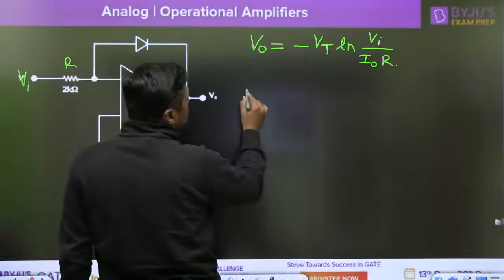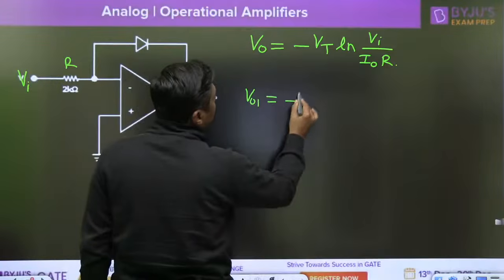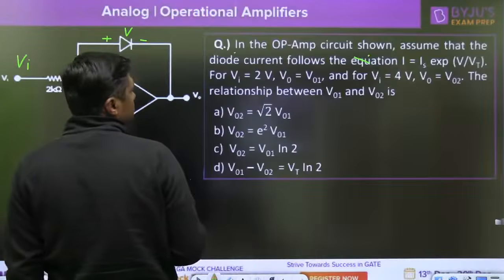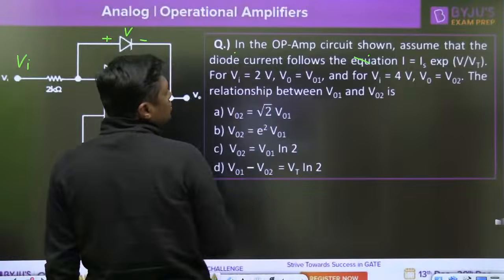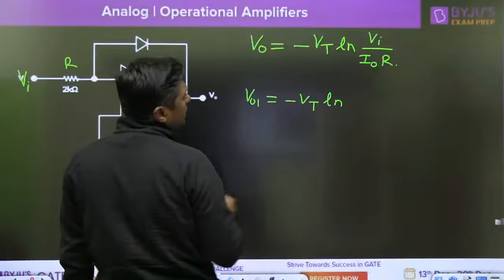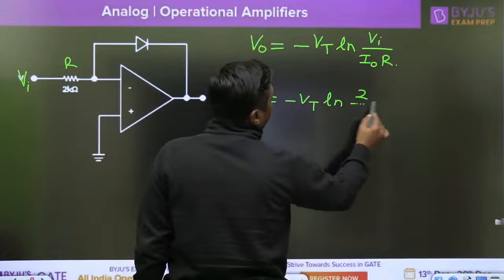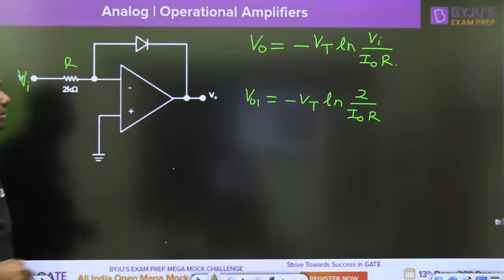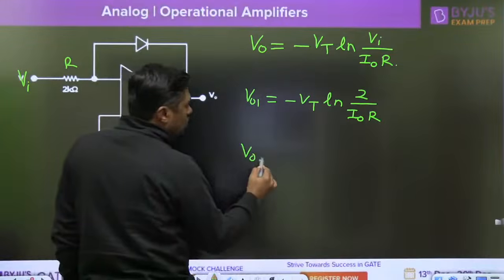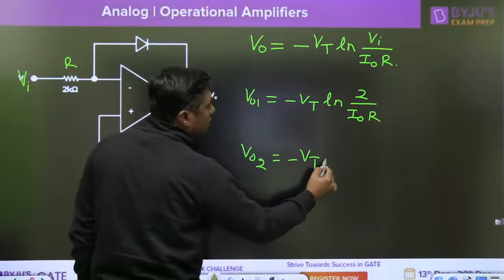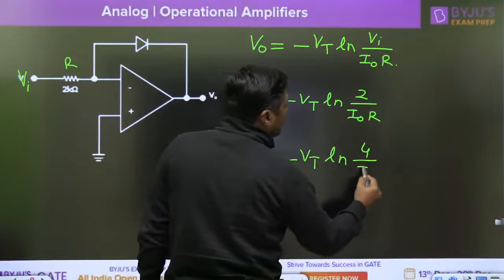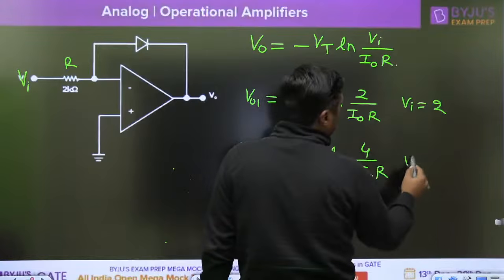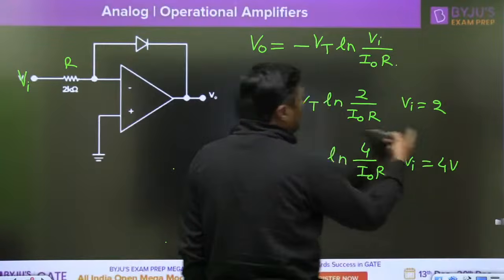Now in the first case, what is V01? It will become minus Vt log of, input is given as 2 volt, and Vt will remain the same. 2 divided by the reverse saturation current, R will remain the same. This R will also remain the same. Now what is V02? The input is changed to 4 volt. So minus Vt log of 4 divided by I0 into R. This is for Vi is equal to 2 volt, and this is for Vi is equal to 4 volt. That is given in the question.